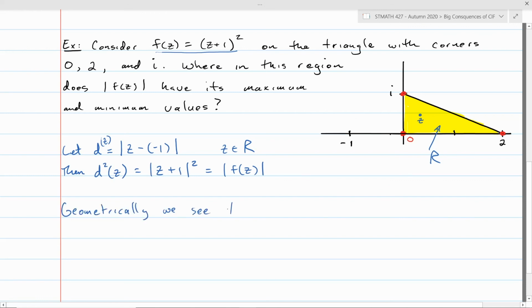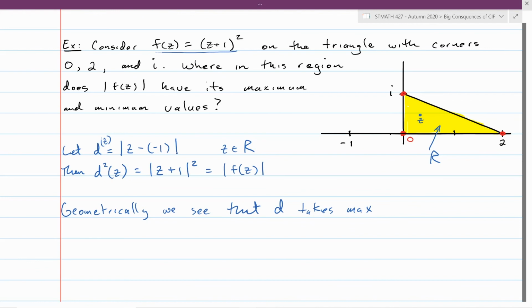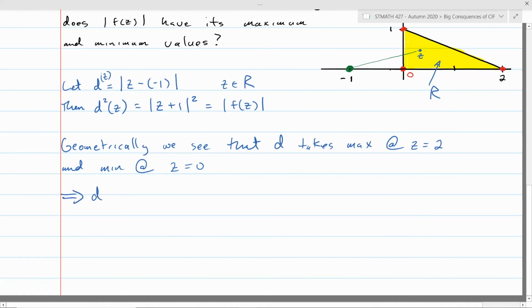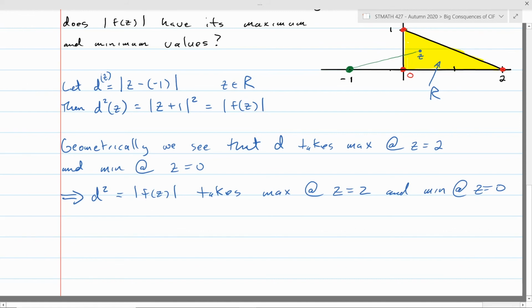But geometrically, we see that that distance function d takes a maximum. We're just measuring the distance from this point -1 here, the green dot, to points z in that yellow region. Well, you can see geometrically what the maximum of that is. It happens when z is equal to 2, that farthest corner from -1. And it takes the minimum at z equals 0. So that means that d squared has its maximum and minimum at those same places. Just point out, where are those points with respect to that region? They're on the boundary, of course.